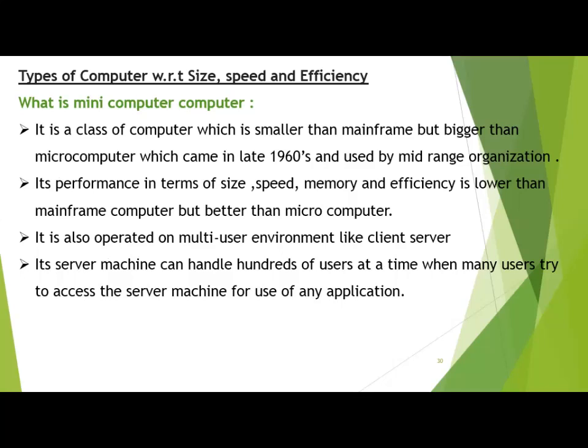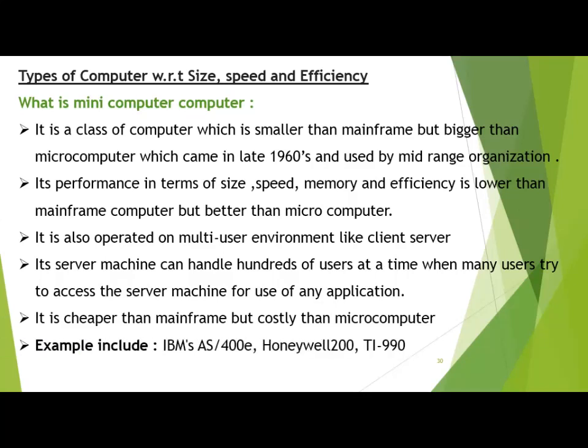The major difference between a mainframe and a mini computer is the handling of the number of users, because a mainframe can handle thousands, 10,000, maybe 50,000 users at a time. It can handle outside users also, but a mini computer is only used inside the organization, like employees working in different departments. It is cheaper than a mainframe but costlier than a microcomputer. Examples: IBM AS400, Honeywell 200, T1900.